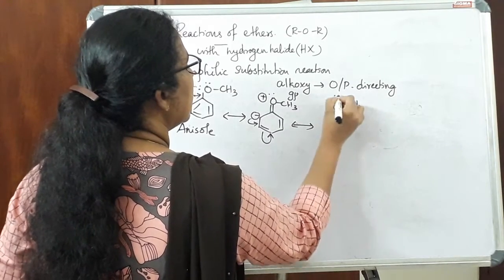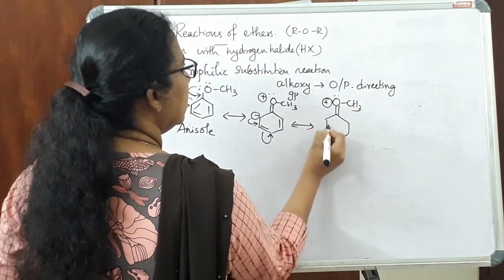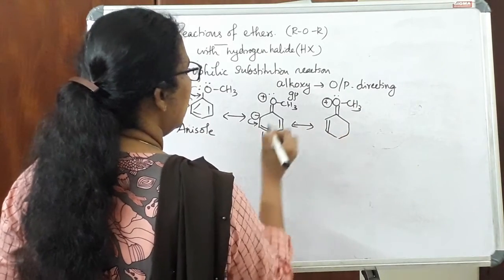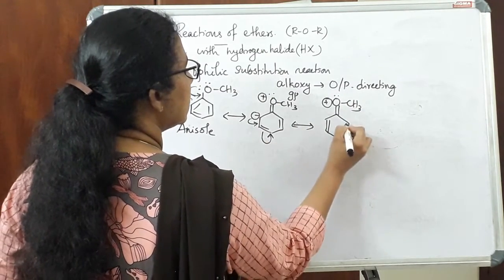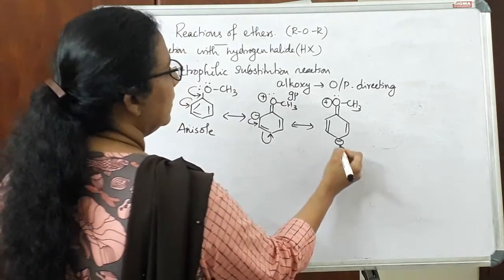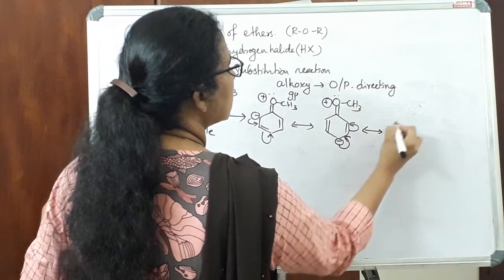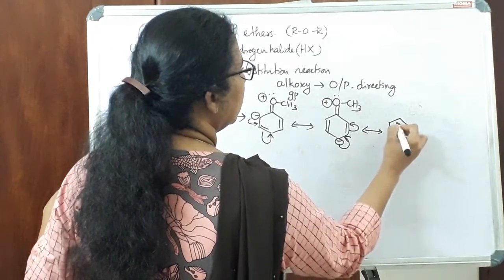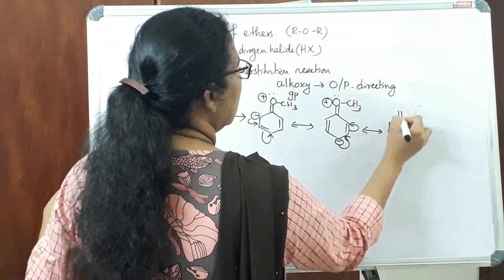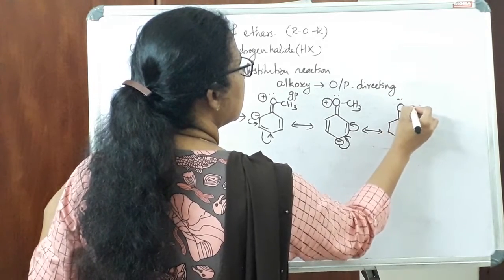So this is the same, and there is a bond, and here there is a charge, and also there is a bond. Now this is the way of shifting of electrons, and we can write the structure like this.